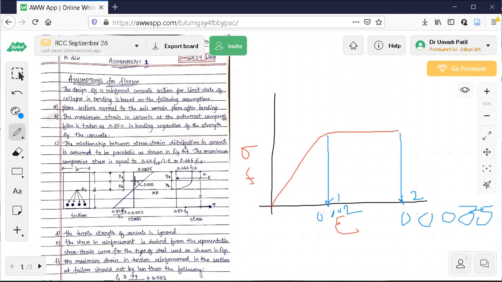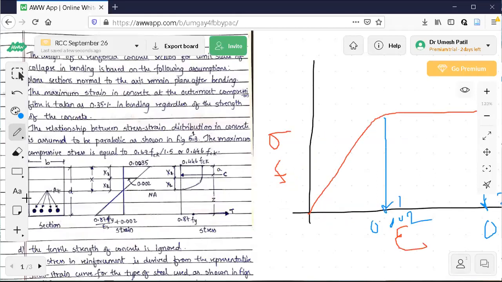Now what is this 0.002? Try to understand this diagram carefully. Any questions, you can ask anytime. Now you observe this. What is this 0.002? We have to know why I have written 0.002. You should move to this stress diagram. So here the parabolic curve has ended. Just observe this, I'll show this, observe here.